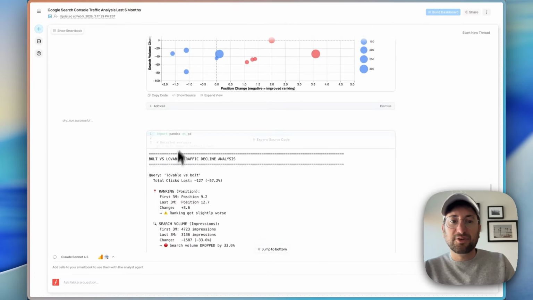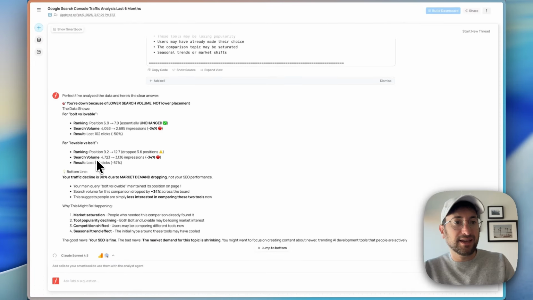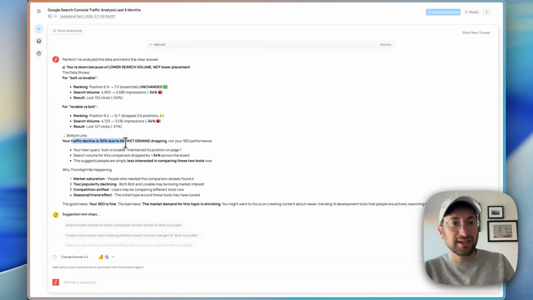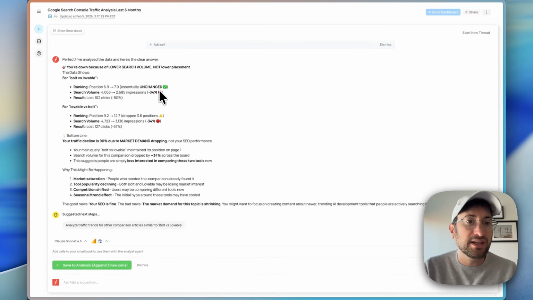All right, so it created some graphs. It created kind of an analysis, and it's saying, okay, what is the overall bottom line? So for Bolt versus Lovable, our position remained unchanged. The search volume is lower, so the impressions. And then for Lovable versus Bolt, we did drop a little bit. Search volume also dropped, but the traffic decline is 90% due to market demand dropping, not SEO performance.